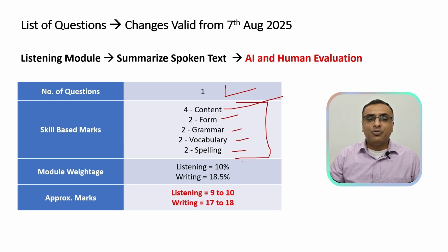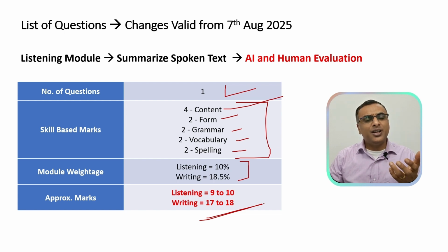Module weightage will be 10% for your listening and 18.5% for your writing module, which will translate up to 9 to 10 marks for your listening and 17 to 18 marks for your writing module. More marks for your writing module and less marks for your listening. Earlier it was almost equal. So this is why I was telling you it will be one of the important questions for your writing module.